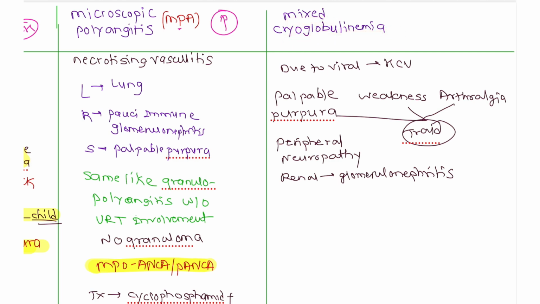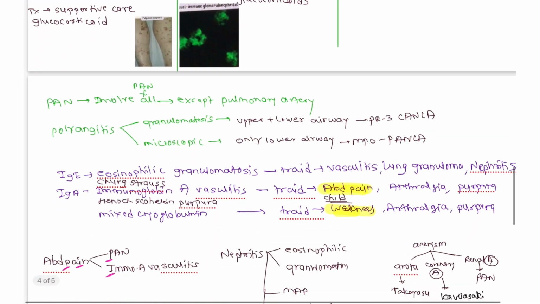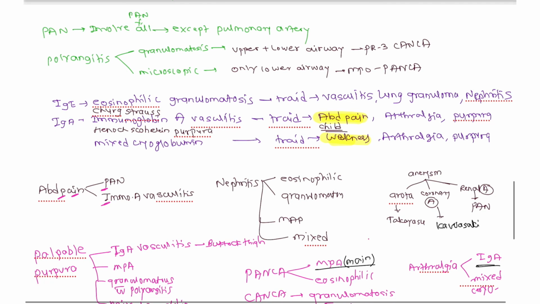Mixed cryoglobulinemia is mainly due to viral HCV infection, and here is also the triad of palpable purpura, weakness and arthralgia. Here is also a peripheral neuropathy, and renal involvement causes a glomerulonephritis. So this is about all the types of vasculitis. Now I will tell you in short how to remember them.